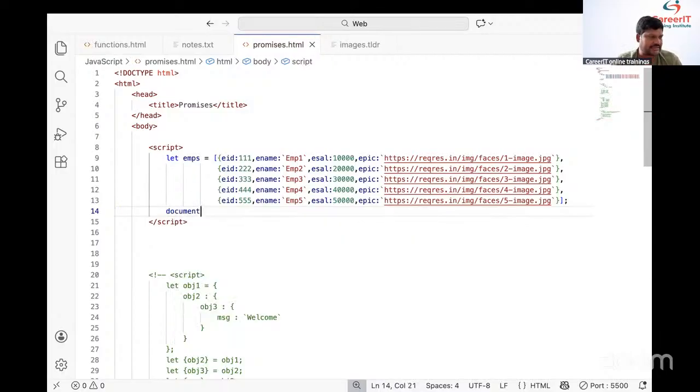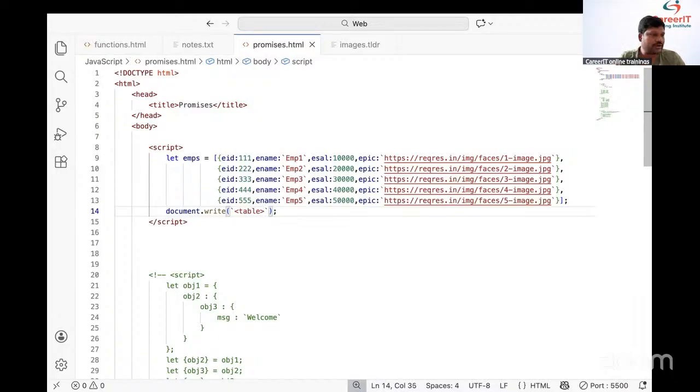Document data. Say this one. And here we need to go for the document dot write off. Simply, we need to place document dot write off. Let me take the backtick operator. Simply, we need to take the backtick operator. Fine. Students, how to display the table? Table tag, na. Table tag is used to display the table.